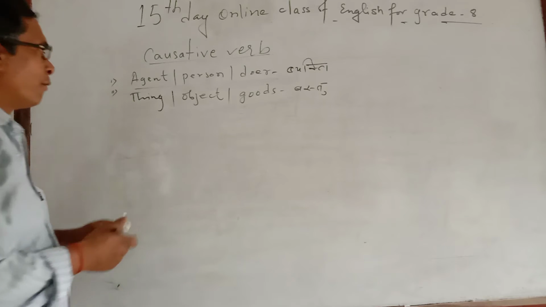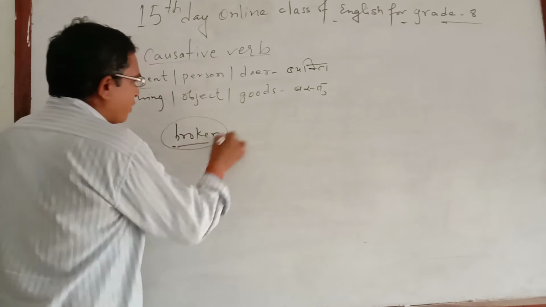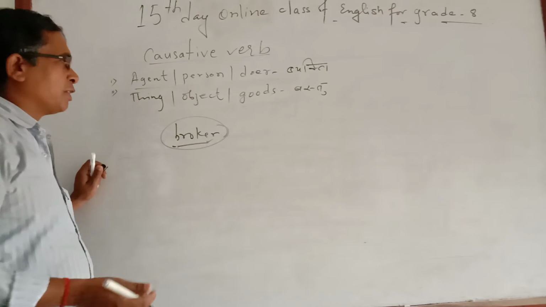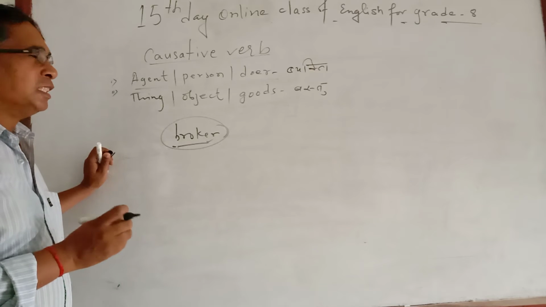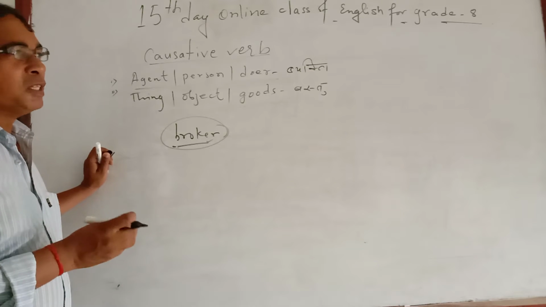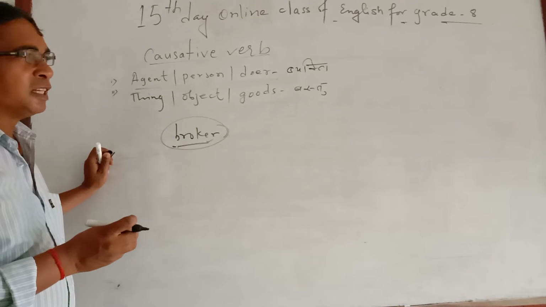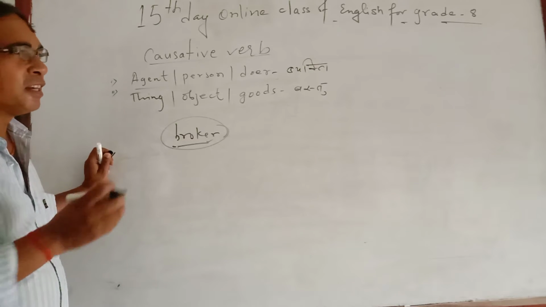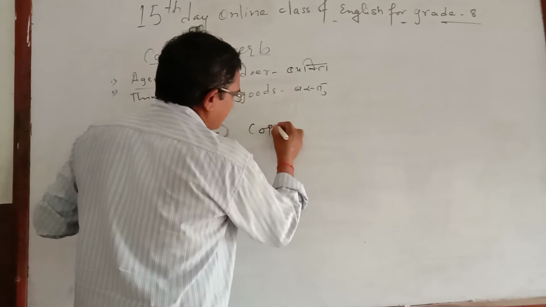For example, broker. If you are clear what broker means, you will have no problem while inserting. But if you are not clear about the meaning, you may be confused whether it is an object or a person. When you are in confusion, you cannot find the right answer. Similarly, another word you may see is cups.